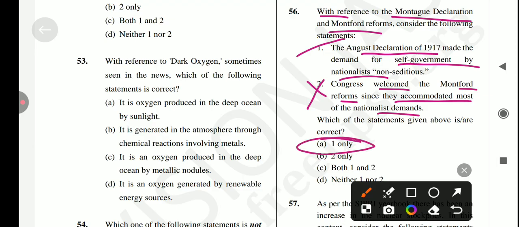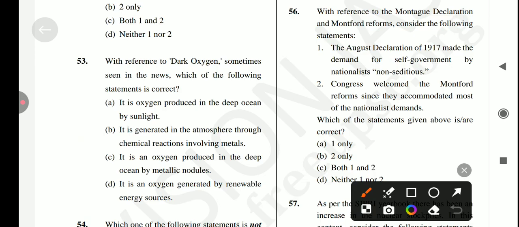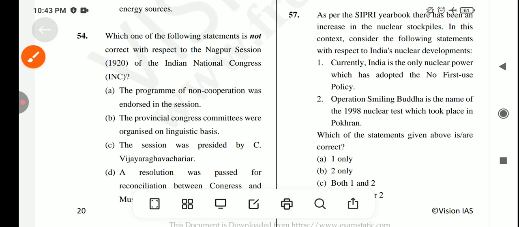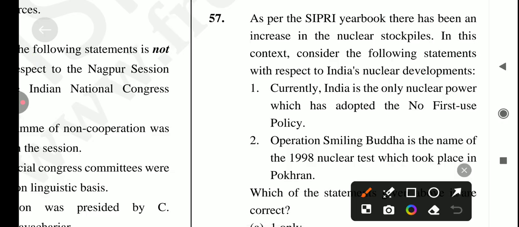So the answer for this question is option number A. Okay, let's come to the next question, which is: as per the SIPRI yearbook, there has been an increase in the nuclear stockpiles. In this context, consider the following statements with respect to India's nuclear development.